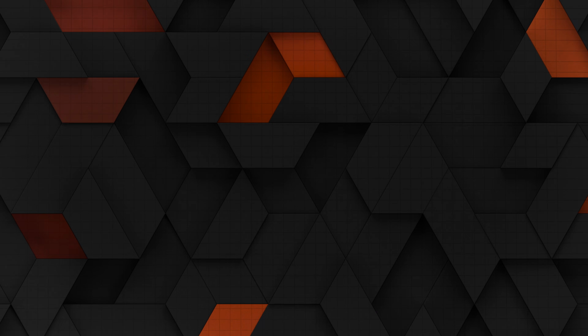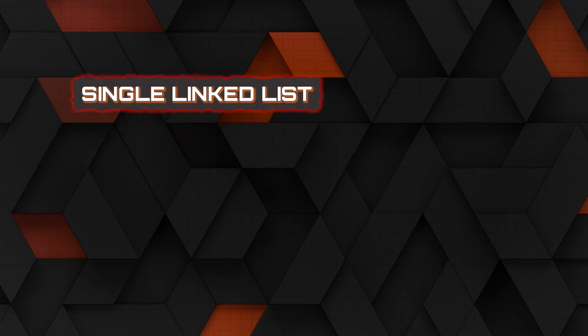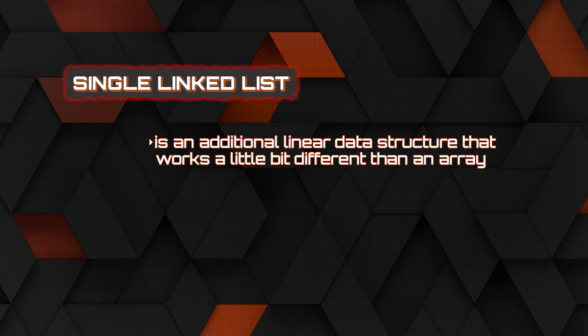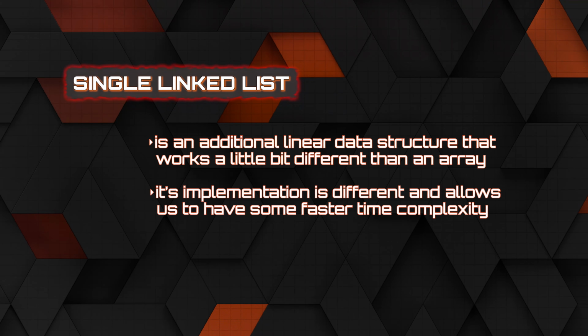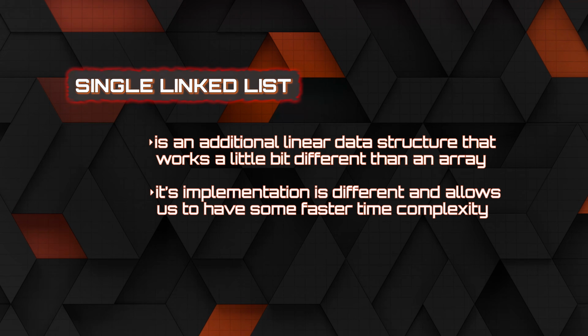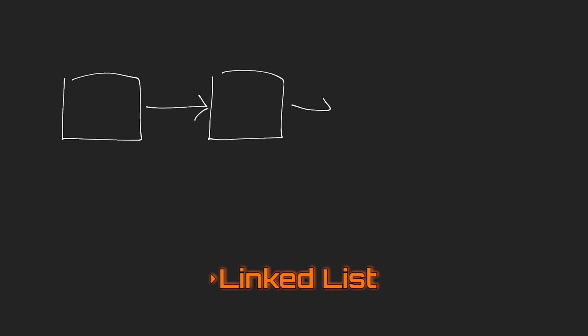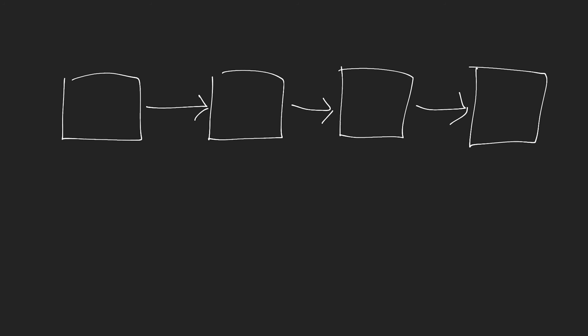Hello, everybody, and welcome to the next video in this section, where I'll be talking to you about something known as a singly linked list. Now, a linked list is an additional linear data structure that works a little bit different than an array. On the surface, it may seem the same, but its implementation is different and allows us to have some faster time complexity. We have essentially different slots in memory, just like our array, that are linked together with something known as a pointer.